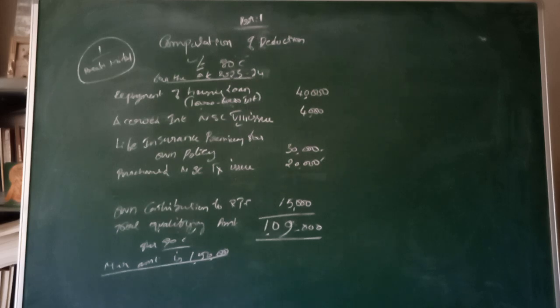While discussing the chapter called deductions, simultaneously we will also solve problems on computation of total income, because deductions are applied only after calculating the total income. So what we have to do: total income minus deduction, balance is taxable income. After getting the taxable income, we have to calculate the tax liability on the income so calculated. This is the process we should follow. Okay, so first let us see the deductions under 80C.